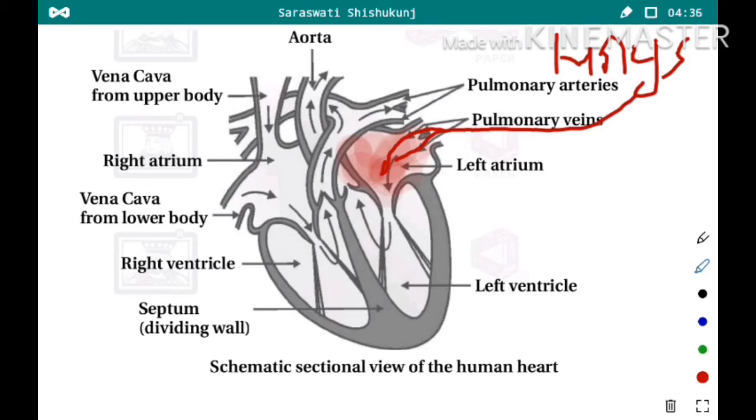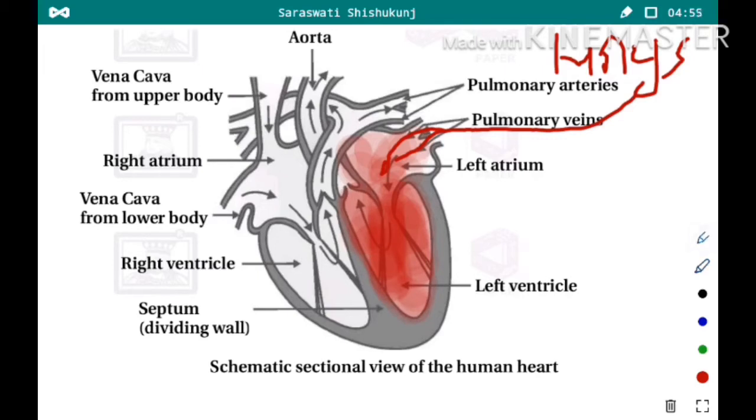Now when the left atrium contracts, the blood will enter into the left ventricle. So here in the left ventricle, the oxygenated blood, or the pure blood, will be present.